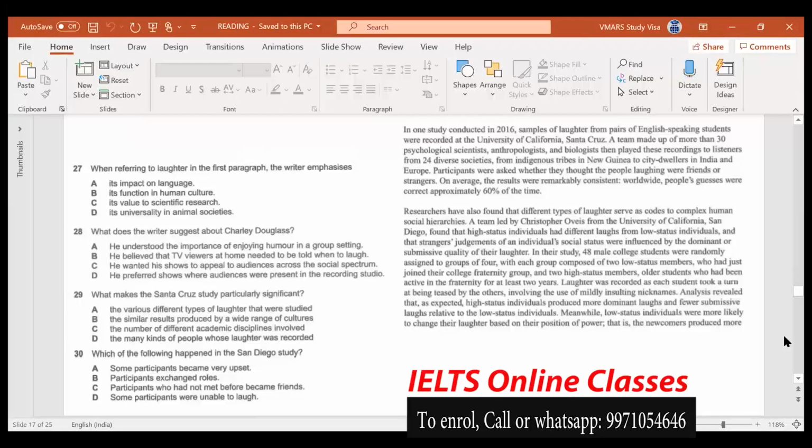D option, and then there is a related one. B option.